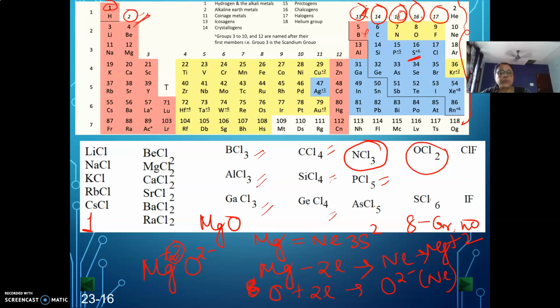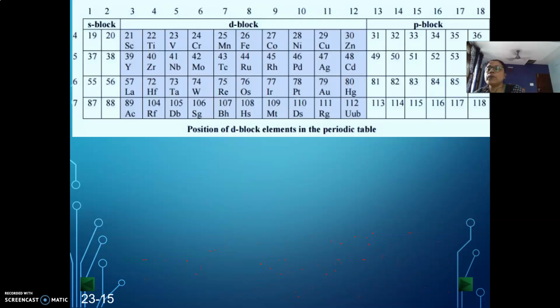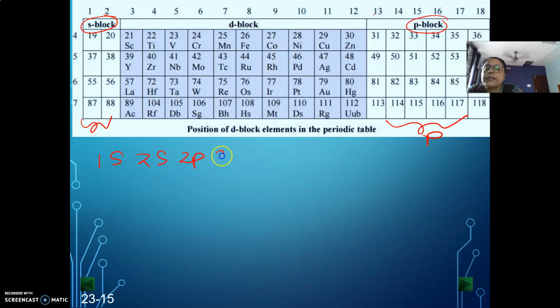So when we are concerned with the main block elements, main block means this s block and this p block, then their valency is given by the group number and their valency is fixed. But when we go to the transition elements, in my last video I showed you the order: 1s, 2s, 2p, 3s, 3p, 4s, 3d.